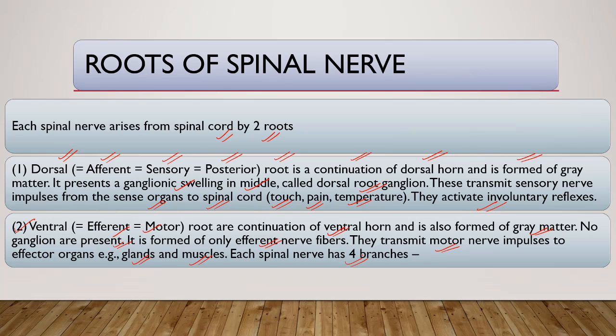Each spinal nerve has four branches. So this is the dorsal root and ventral root. The dorsal root is afferent or sensory, also known as posterior. And the ventral root is efferent or motor. Both are formed from gray matter only. In the dorsal root, ganglionic swellings are present. In the ventral root, no ganglia are present.